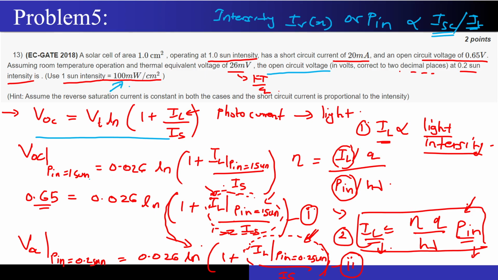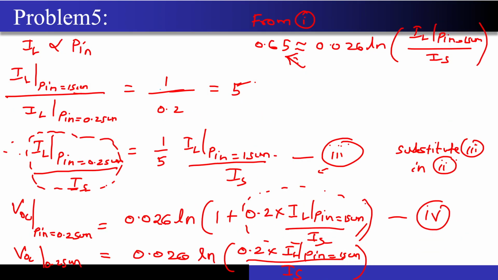Now for 1 sun intensity, my open circuit voltage is 0.65, and I will just leave these terms as they are. I will just write IL at P equal to 1 sun intensity, and leave it as it is. Now at 0.2 sun intensity, what is going to happen? This photo current that you are seeing is going to become 0.2 times, because it is directly proportional to the intensity. If I reduce the intensity by a factor of 5, the photo current is also going to reduce by a factor of 5. The moment I do that, I will get this particular equation.